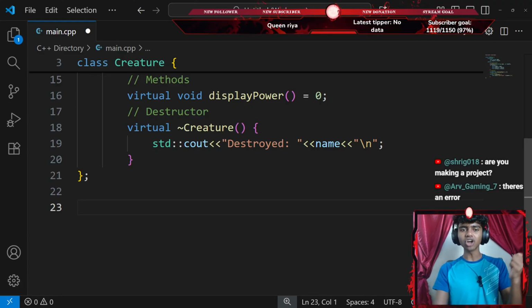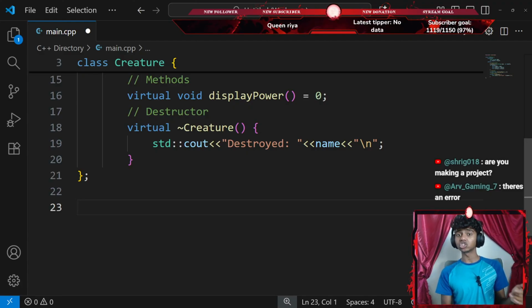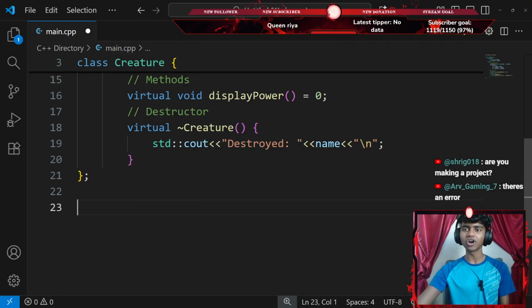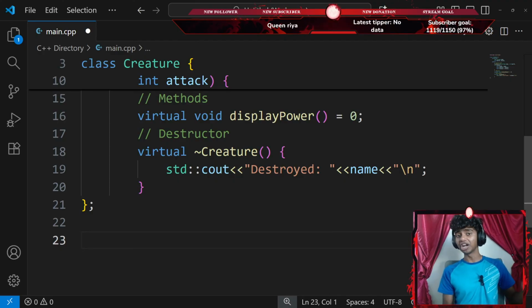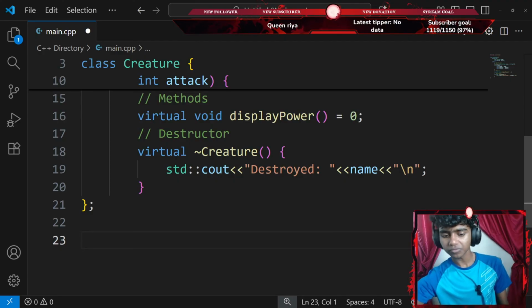Are you making a project? Honestly, I could say I am solving instruction-based questions. That said, I do delete these codes, so it's not a technical project that I save up. That's it. I do use it for practice.